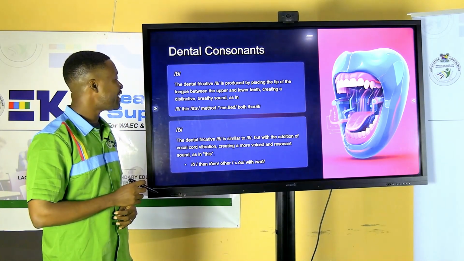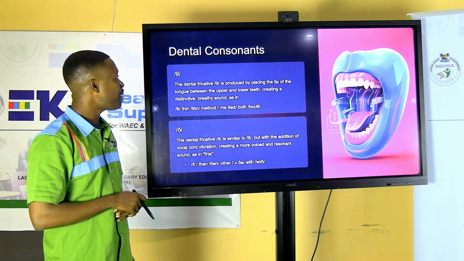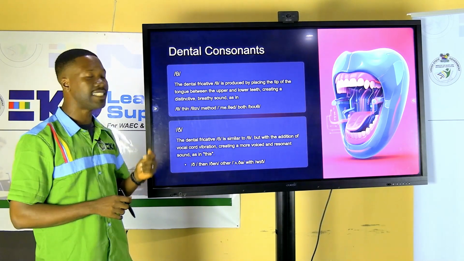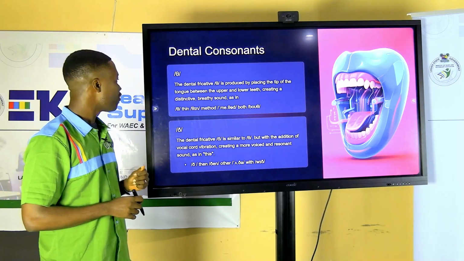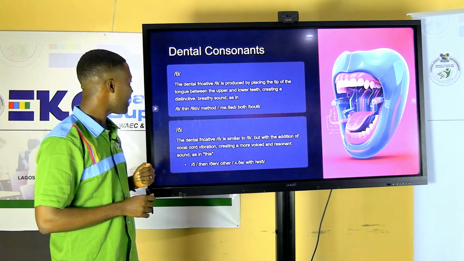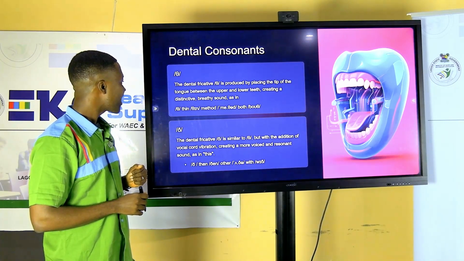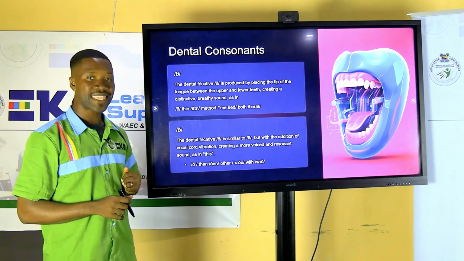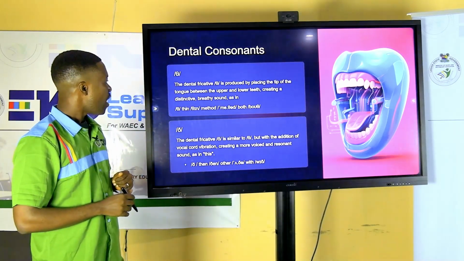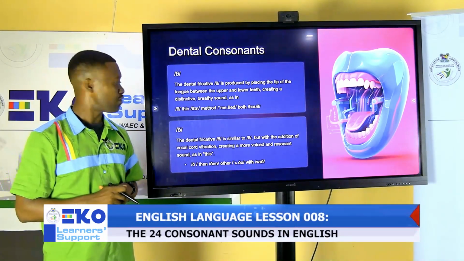The dental fricative th is pronounced by placing the tip of the tongue between the upper and the lower teeth, creating a distinct breathy sound as in thin, method, both, and it is a voiceless sound.